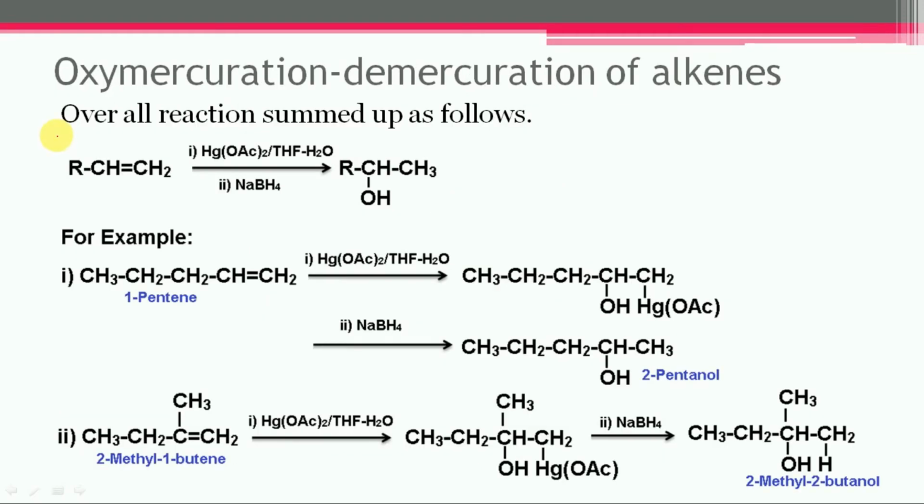The overall reaction of oxymercuration demercuration is summed up as follows. It comprises two steps. The first one is the oxymercuration, and the second one is the demercuration, and the final product, the alcohol, will get formed.